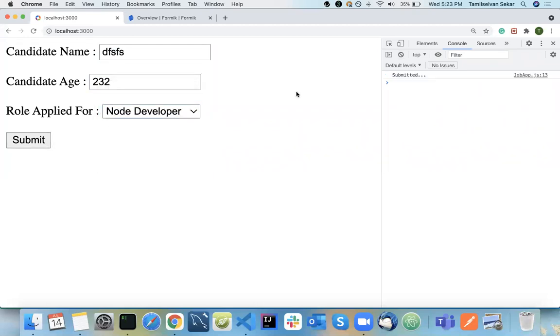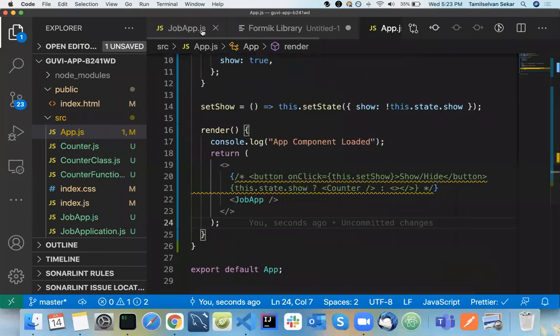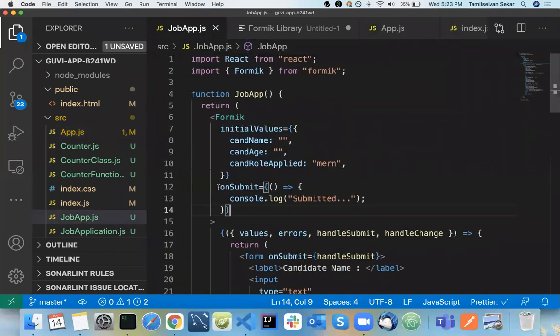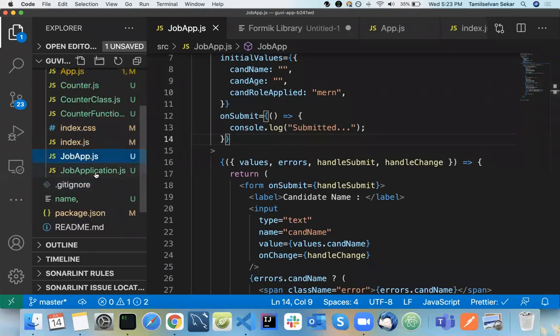If I do submit, see, submitted is called. Where is that particular submit? We have given a function here, right? On submit, what should we do? Console.log of submitted here. So we don't need handle submit, we don't need handle change, we don't need values, we don't need errors. Everything has been handled.